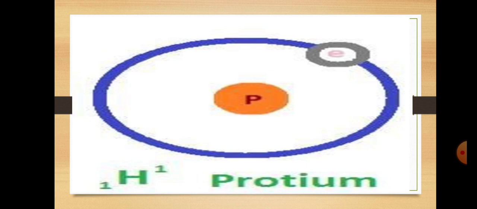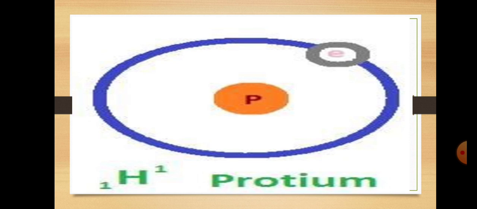You can see on your screen that it's the 1,1 H, meaning atomic number 1, mass number 1. The atomic number represents the number of electrons or protons, so here 1 electron and 1 proton, but the mass number represents the sum of the protons and the neutrons.